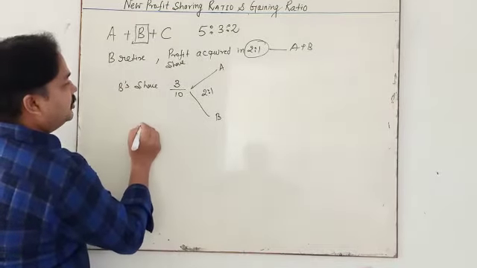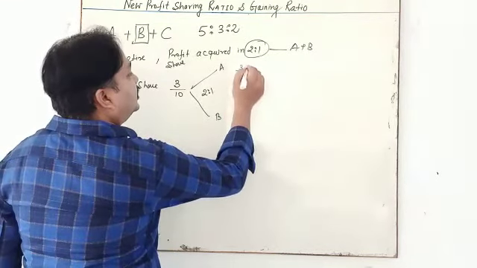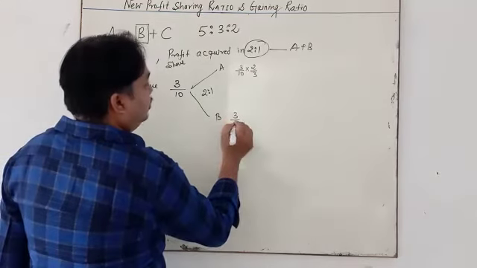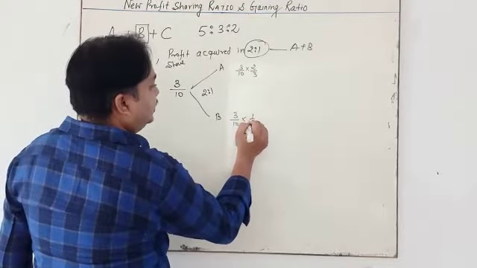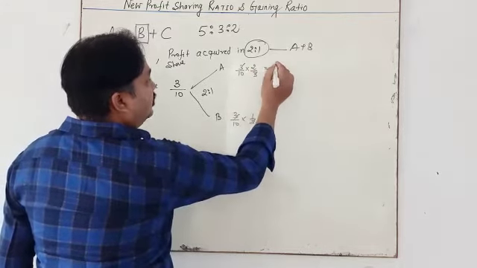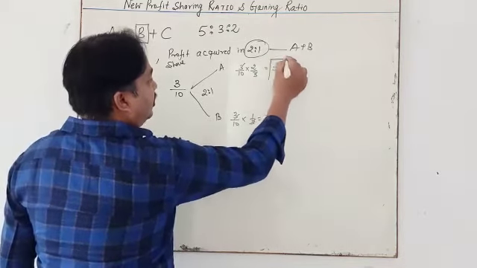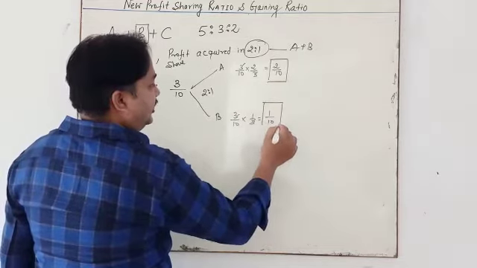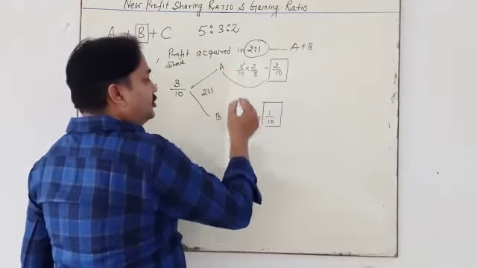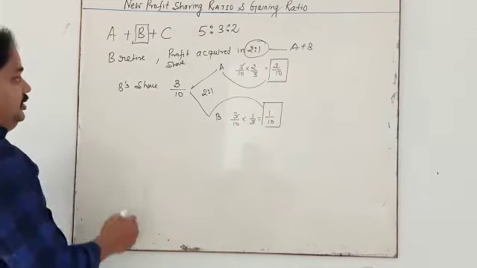Simply you have to calculate what is the profit sharing of B. So you have to calculate here 3/10 into 2/3, and 3/10 into 1/3. You can also cancel here. This one is cancelled. 2/10 and 1/10. Okay. This is the profit which is going to be acquired by A and C. This is going to be added in the profit sharing of A and C.